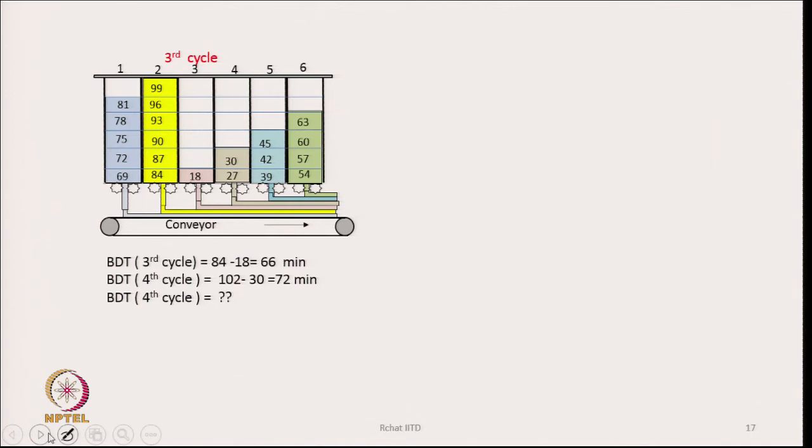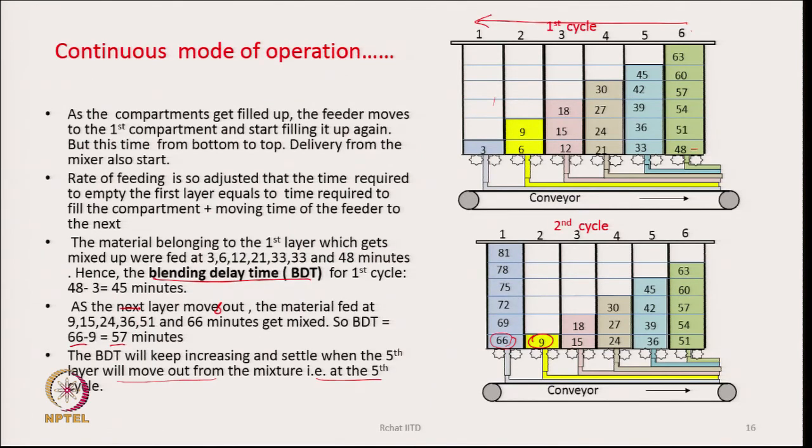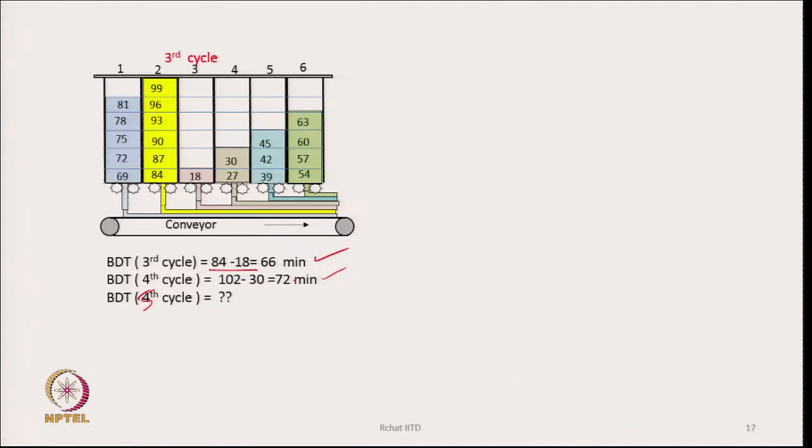So, for another cycle we are showing it here. For the third cycle, the value is shown here, it will be 84 minus 18, that is 66, and for the fourth cycle it is going to be 102 minus 30, that is 72 minutes. For the fifth cycle you can calculate how much the value would be. So, this way the blending delay time gradually rises from 45 to 72 now, and you can calculate for the fifth cycle also, and it will then stabilize. It will go like this and stabilize.